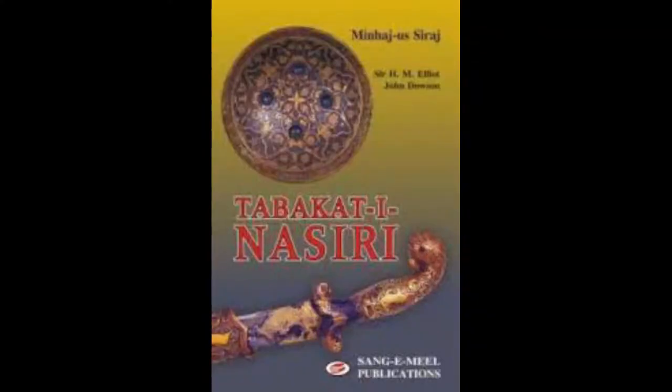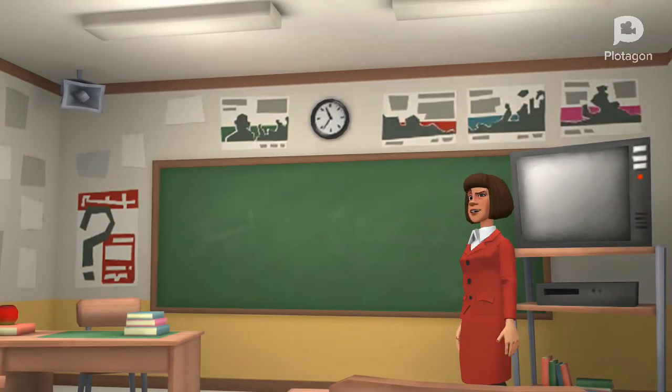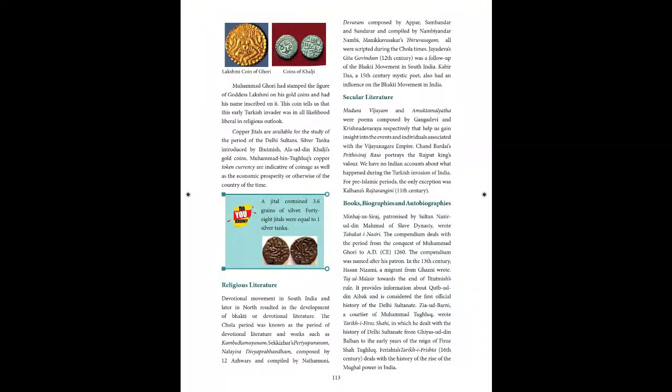Minhaj Siraj's famous work is Tabaqat-e Nasiri. After the conquest of Muhammad Ghori, that is AD 1260, a number of works were organized. During the 13th century, Hasan Nizami, a traveller from Ghazni, wrote Taj-ul-Maasir. This was written at the end of Iltutmish's rule. This work is considered the first official history of the Delhi Sultanate. And Taj-ul-Maasir contains information about Qutb-ud-din Aibak.